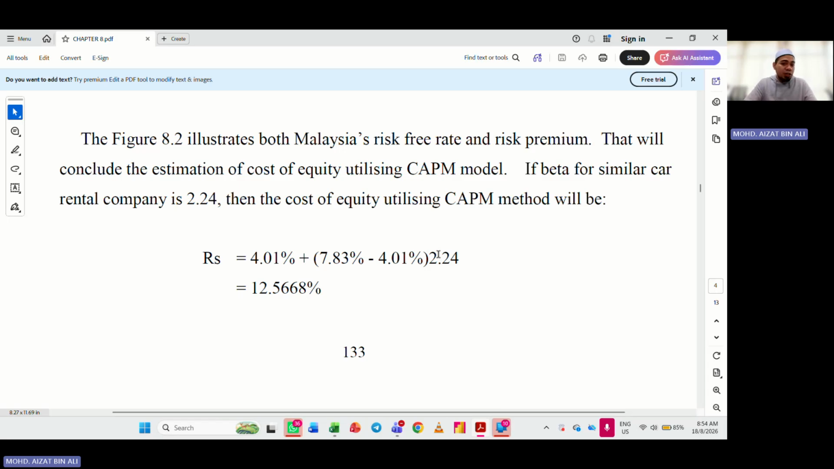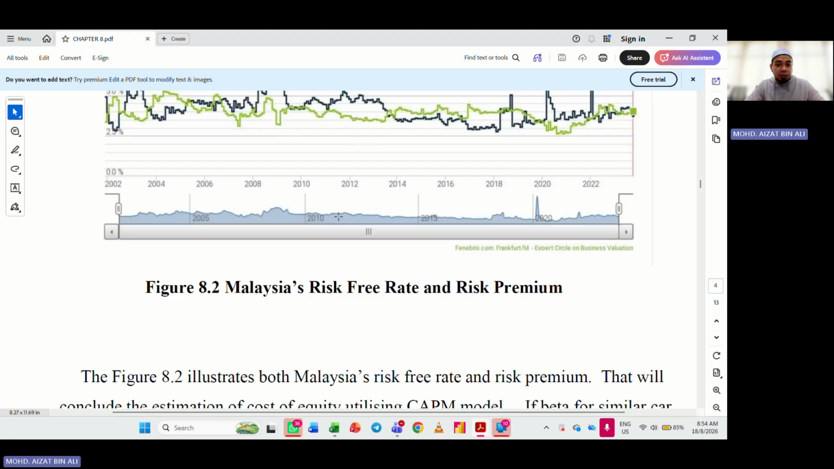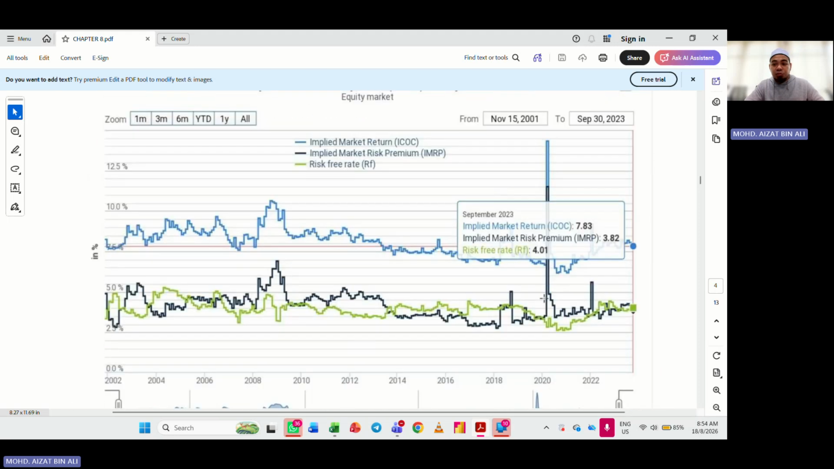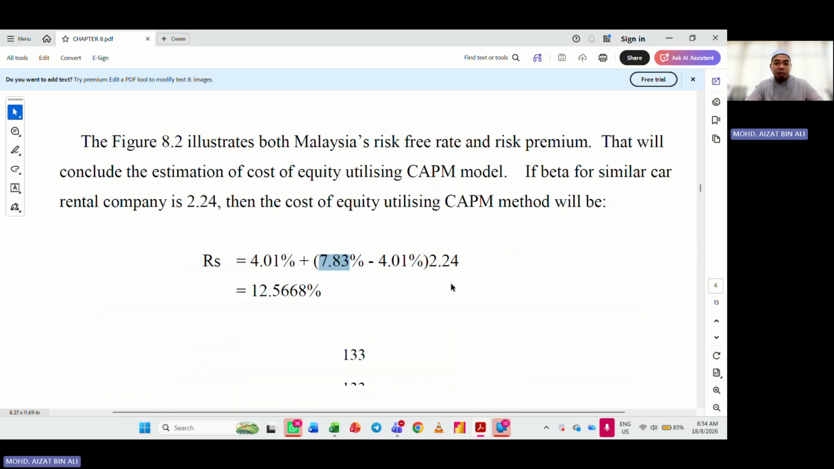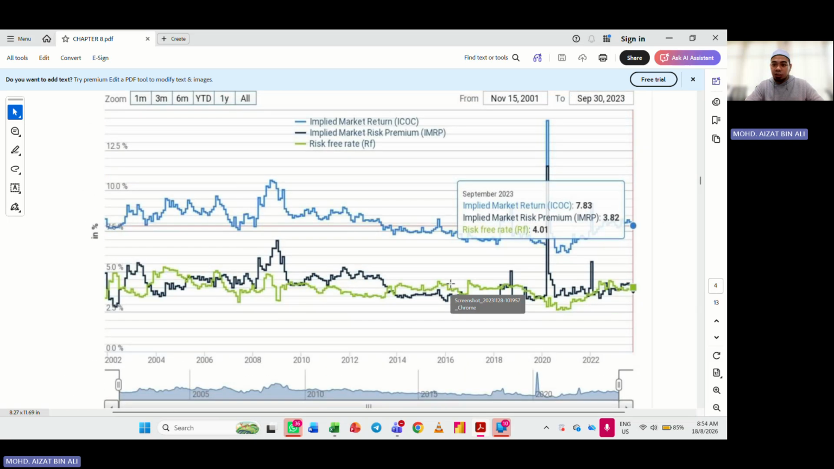We can say from this, just to explain why it looks quite high, if you look at here, 7.83 is the highest that the market could pay. You see here? At this point, on this date, in September 2023, the highest would be 7.83%, the implied market return of 7.83%.